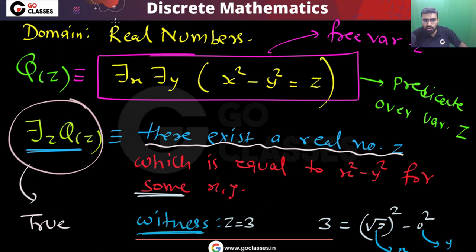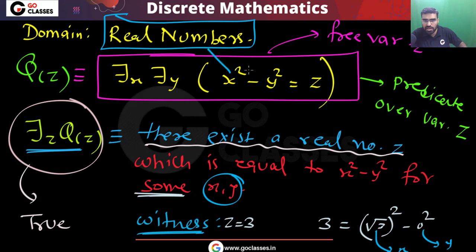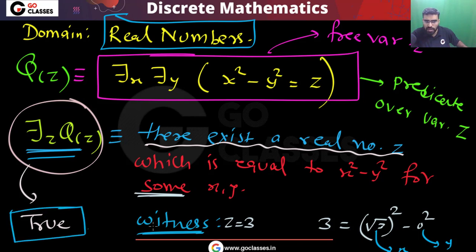Remember x comma y are also real numbers, so I can do this. So this statement, there exists z Q(z), is true.